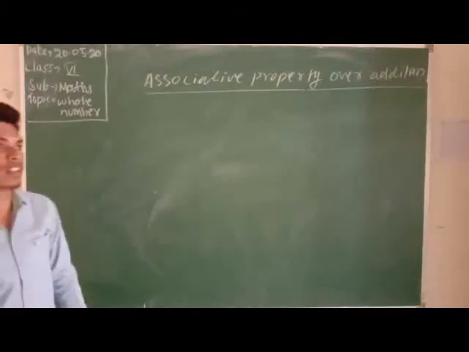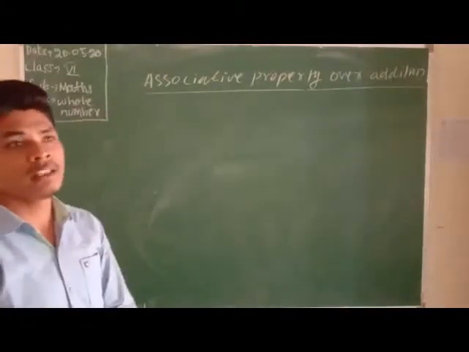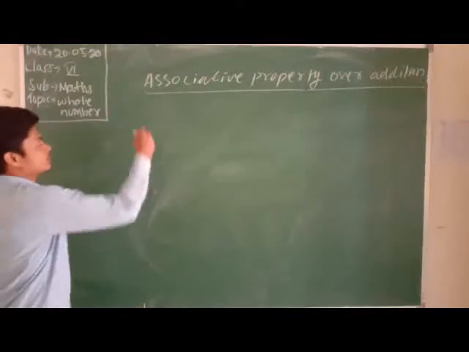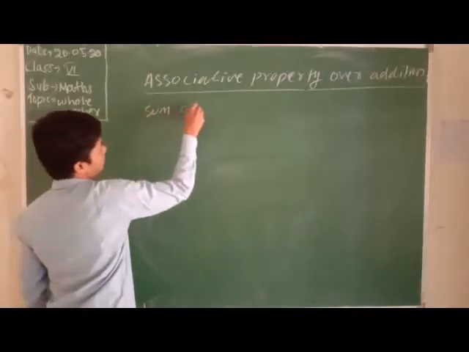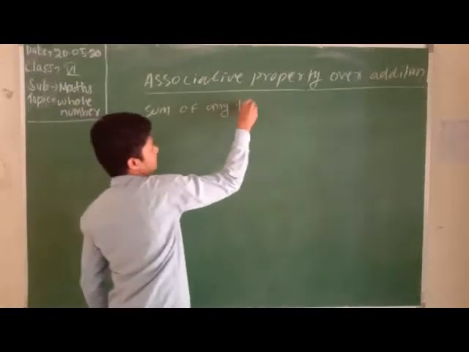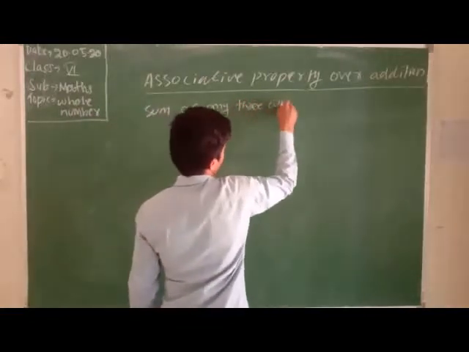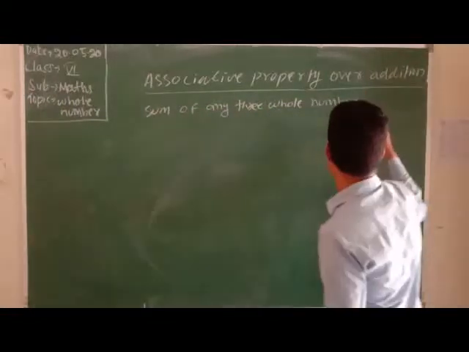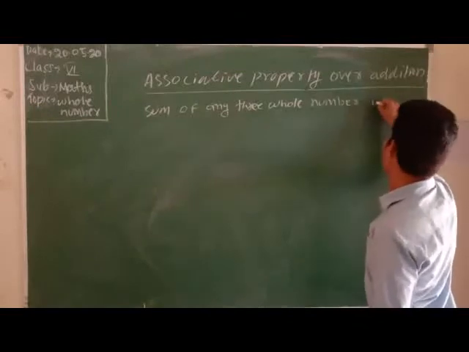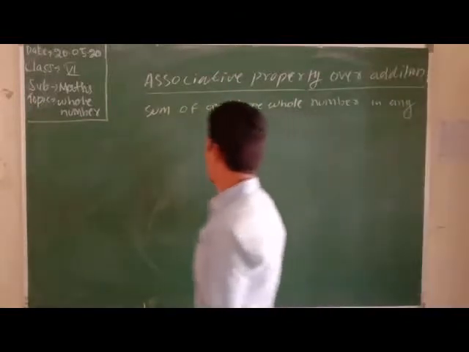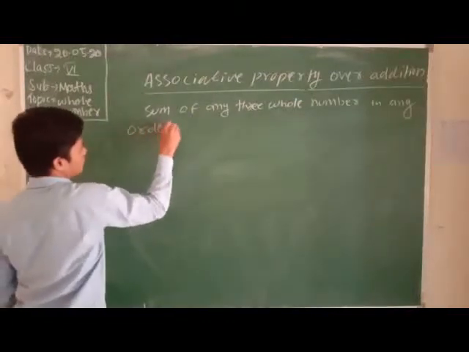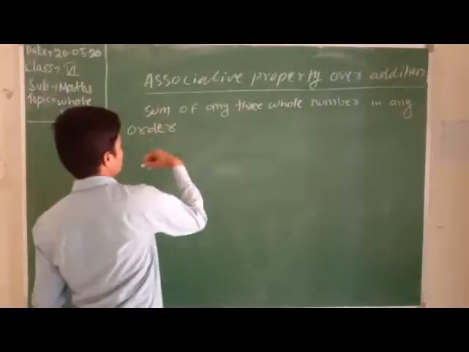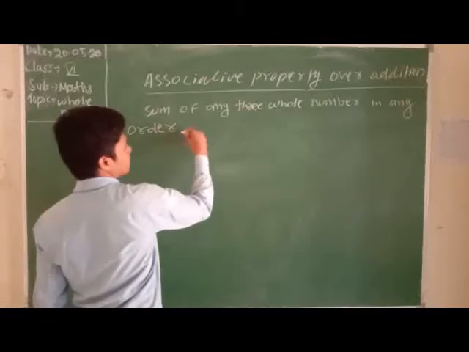The term of associative property is: the sum of any three whole numbers in any order comes again the same. See the words: sum of any three whole numbers in any order comes again the same.